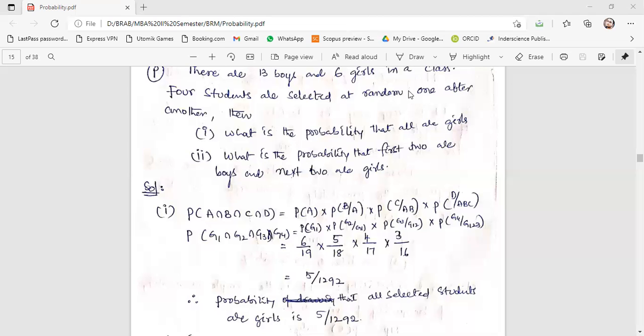Probability of girl 4, the probability of getting a girl in the fourth attempt. Okay. Below that, G123 is also there. Now, what do you mean by that?